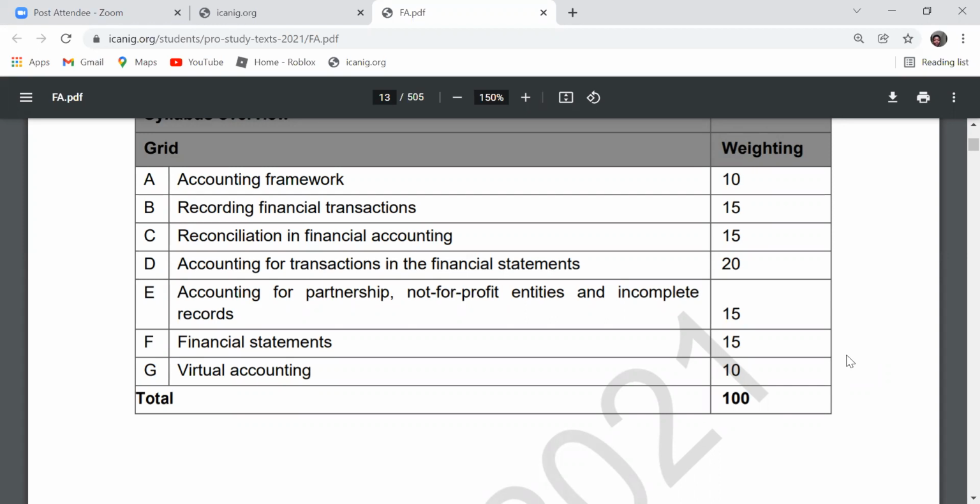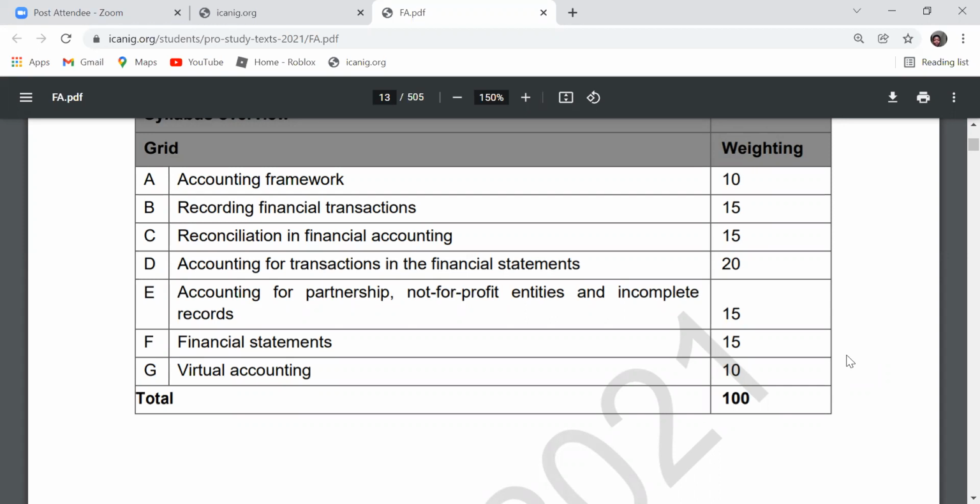Then the third section of the syllabus is reconciliation. Reconciliation can be in the form of control account reconciliation, or the most popular one, the bank reconciliation statement. It carries 15% of the syllabus. Then we also have accounting for transactions in the financial statements. This one is about adjustments.